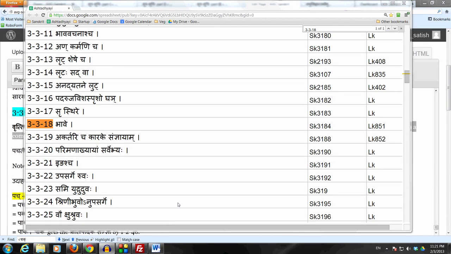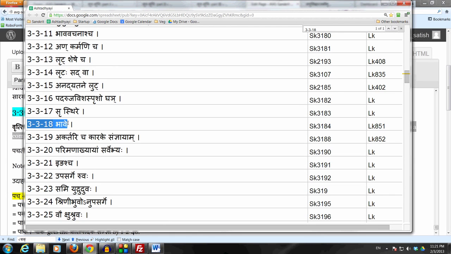Let us now enter into a very important section of the Ashtadhyayi. This section starts from 3.3.18, sutram called Bhave. Also the next sutram, Akartari Cha Karake Sanjnayam.